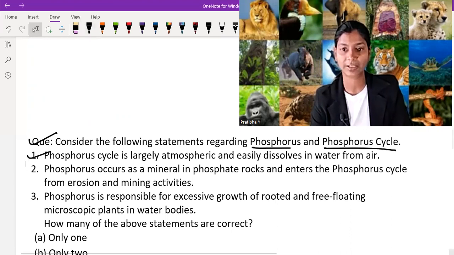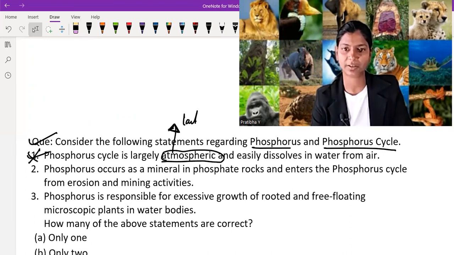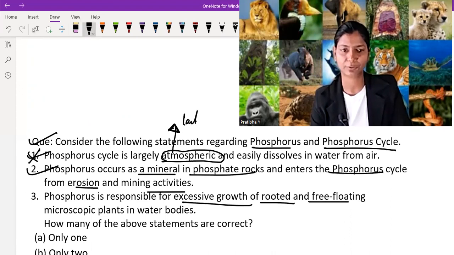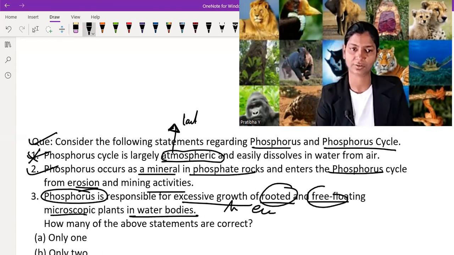No, it is not atmospheric, it is largely land-based. This one is wrong. Phosphorus occurs as a mineral in phosphate rock and enters the phosphorus cycle from erosion and mining activity. Yes, this one is correct. Phosphorus is responsible for excessive growth of rooted and free-floating microscopic plants in the water body, because it is responsible for algae bloom as well as eutrophication. So these things are formed after eutrophication. So this one is also correct.